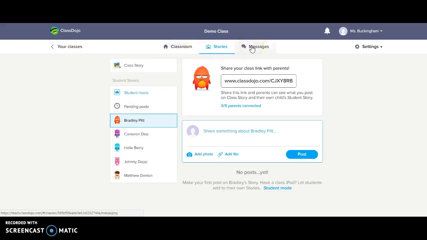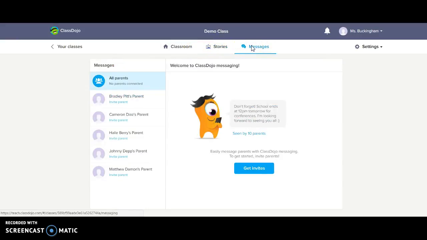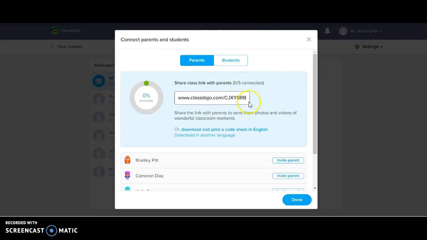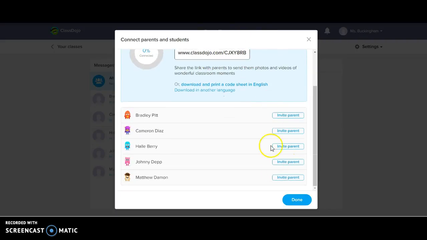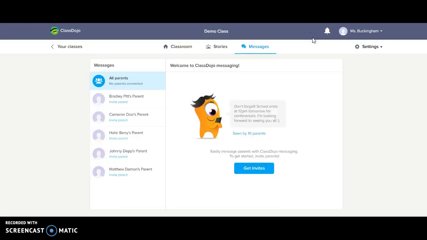Another great feature is it has a messaging app, and this really connects the parent and the teacher. And this is super convenient because, like I said earlier, this isn't just a website, it can also be an app. So parents can have this on their cell phone 24/7, and they can have it set up to where they get notifications whenever a teacher or a parent sends them a message or has anything to say. So the teacher can invite the student's parents to join this website or this app so they can stay connected with their student.